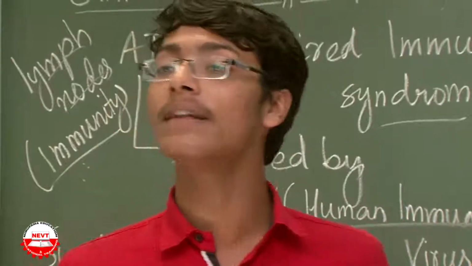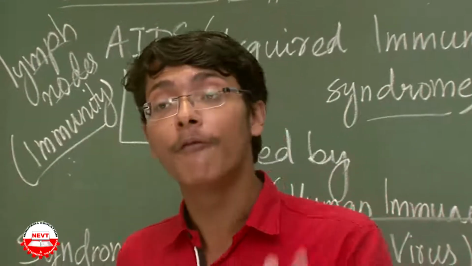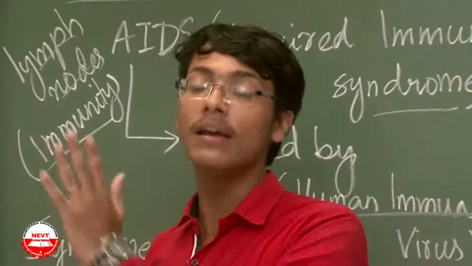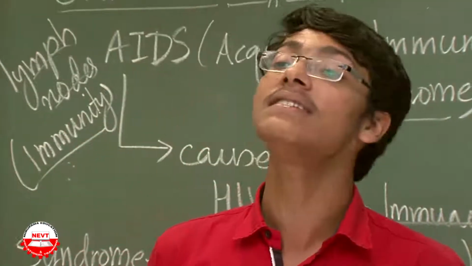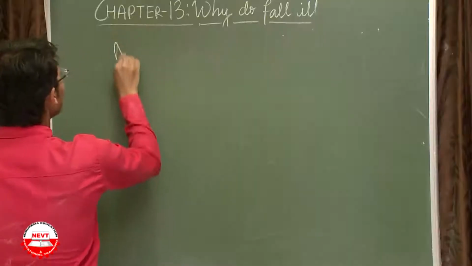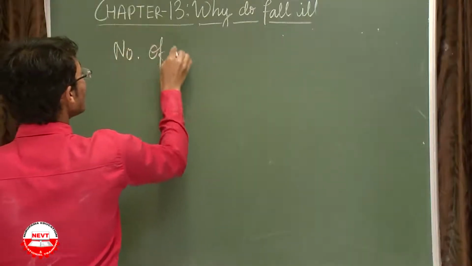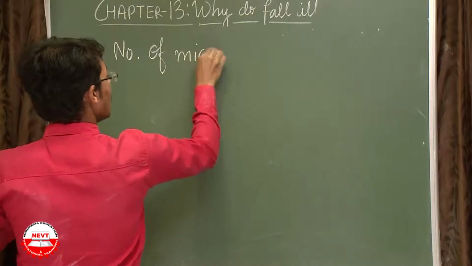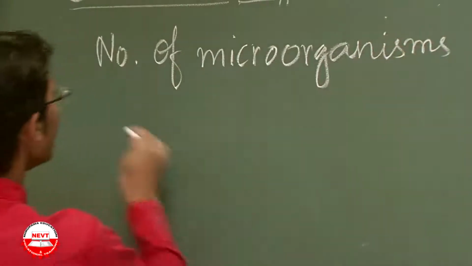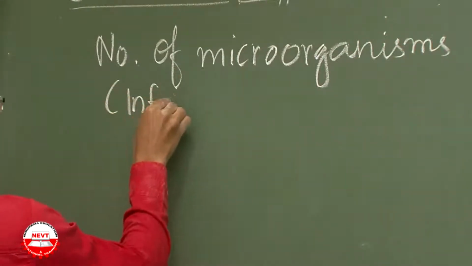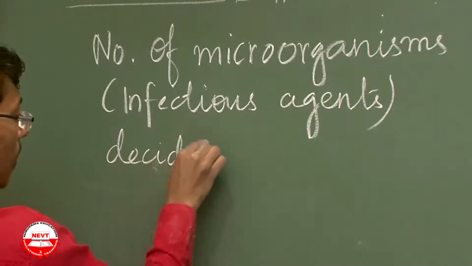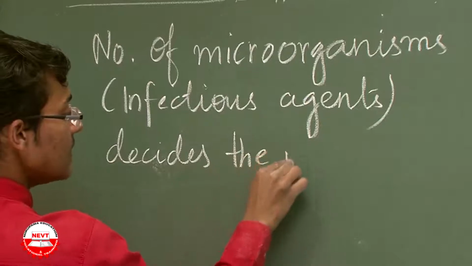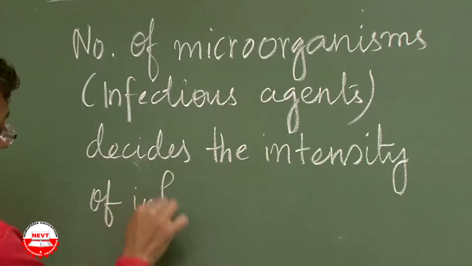The last point in this part is that the variation of infection in individuals depends upon the number of microorganisms entering our body. The number of microorganisms or infectious agents decides the intensity of infection.